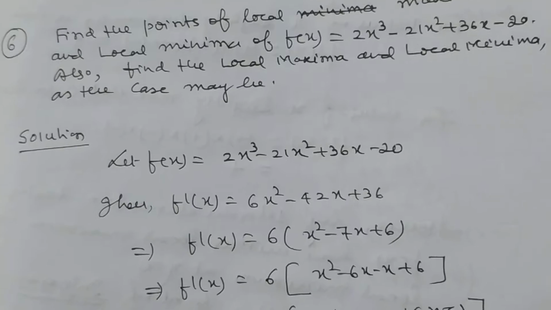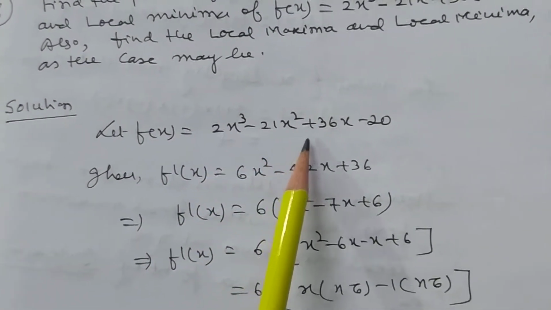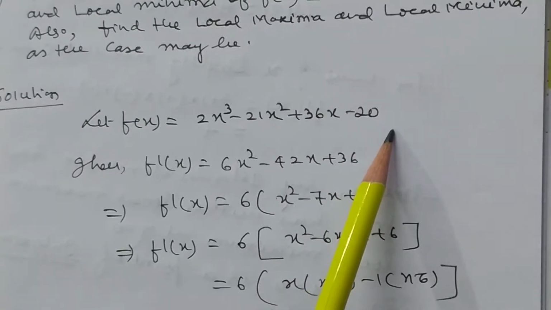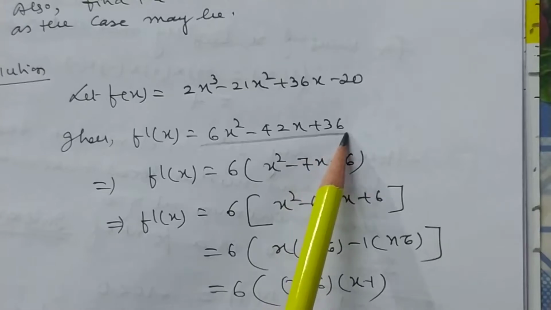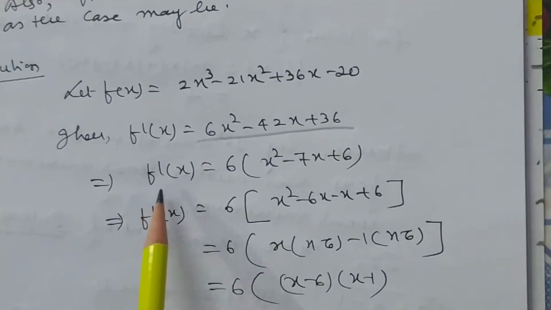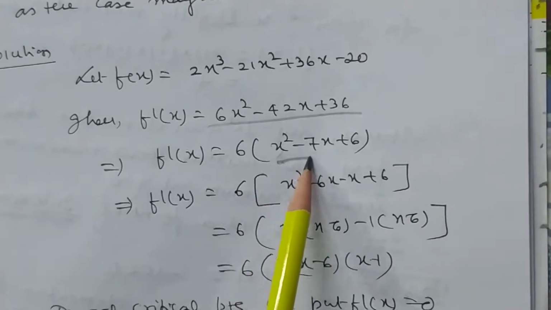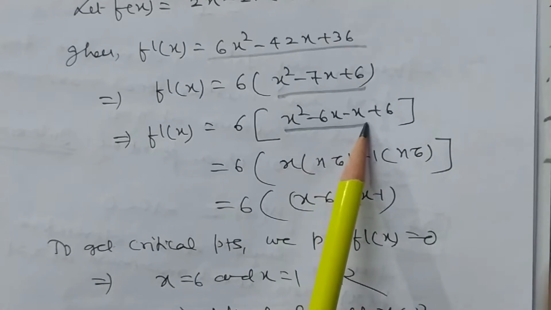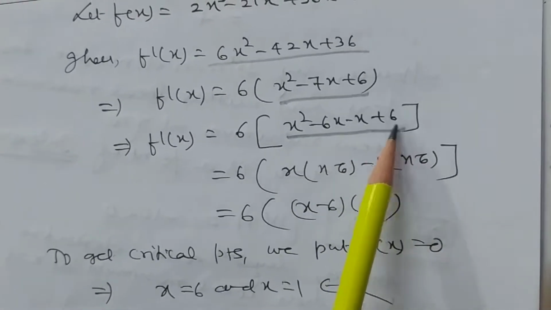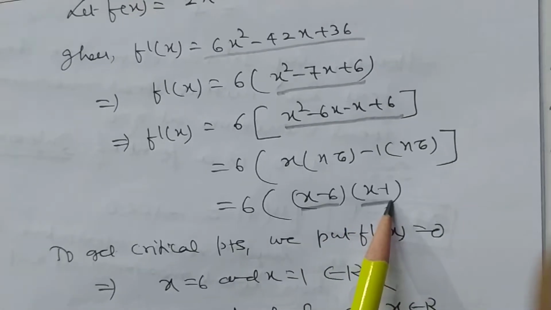My dear student, let f x equal to 2x cube minus 21x square plus 30x minus 20. f dash x equal to 6x square minus 42x plus 36. And now f dash x equal to 6 into x square minus 7x plus 6, which is x square minus 6x minus x plus 6. Now factorizing it, we have x minus 6, x minus 1.